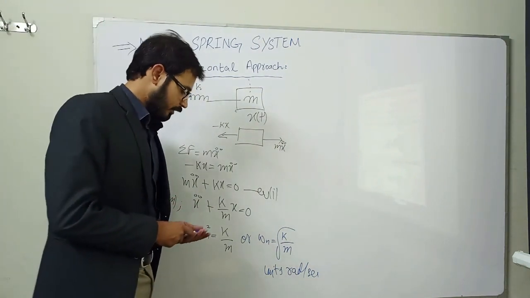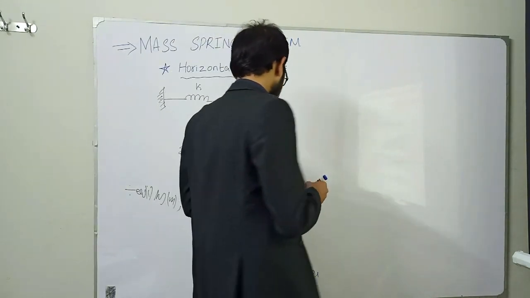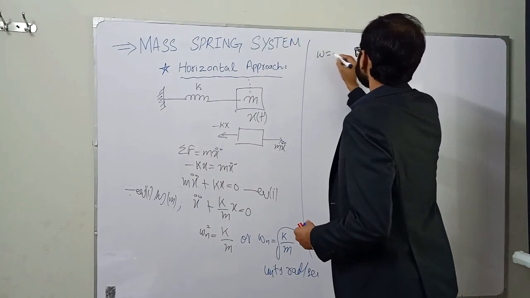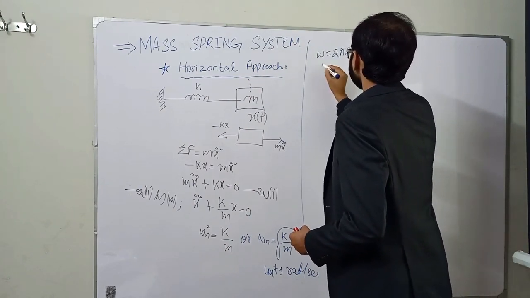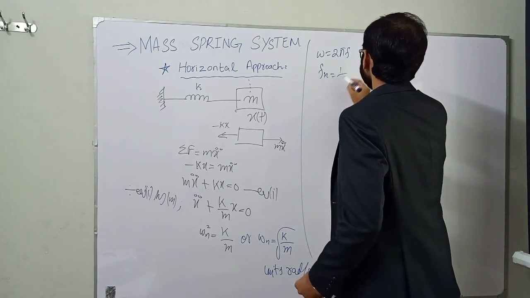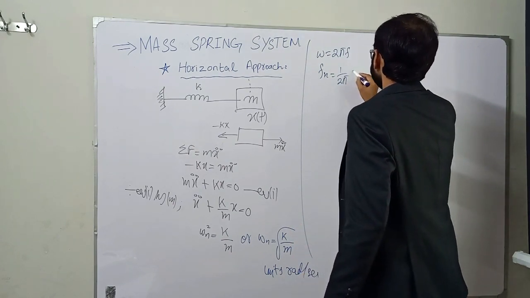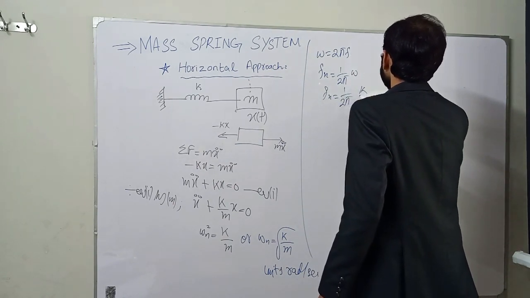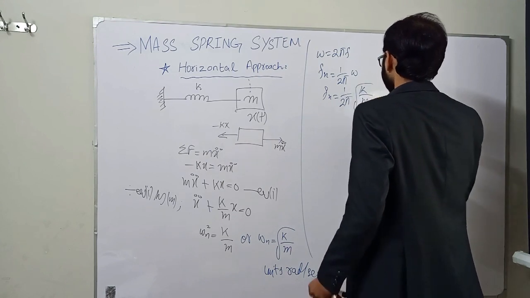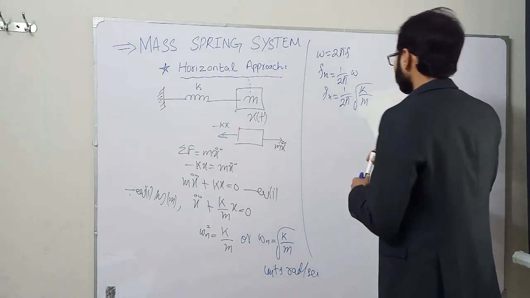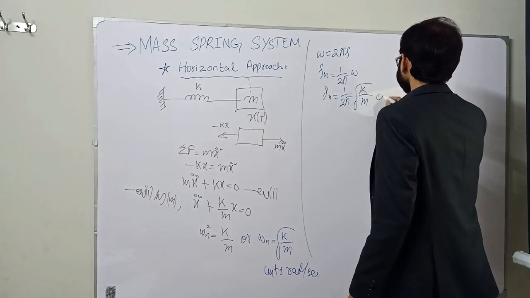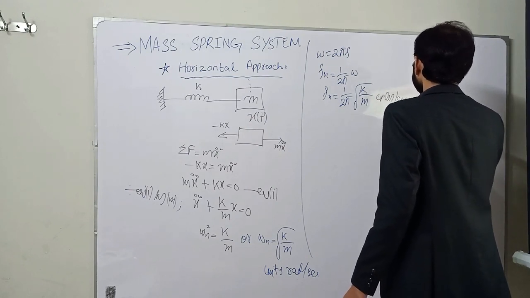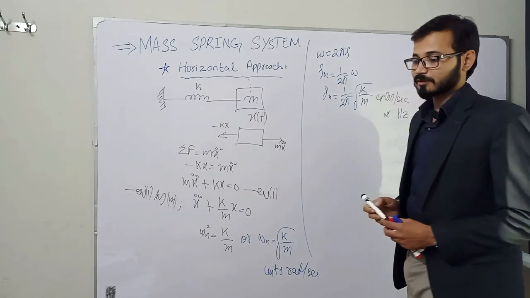Now we will calculate the natural frequency of the system. Already we know omega is equal to 2 pi into f, and what will be f? Fn is equal to 1 over 2 pi into omega, and Fn is equal to 1 over 2 pi times the square root of k over m. And what will be its unit? Its unit will be cycles per second or hertz. This is the unit of the frequency term.